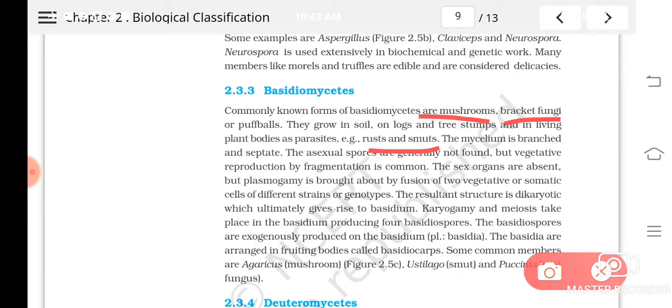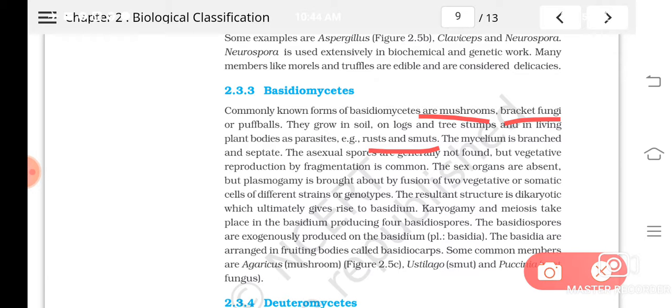The important feature is that asexual spores are not found, but vegetative reproduction you can see. In phycomycetes and also in ascomycetes there were asexual spores, but here asexual spores are not found commonly. Sex organs are absent. Plasmogamy takes place between two different strains, and karyogamy will not take place immediately after plasmogamy.